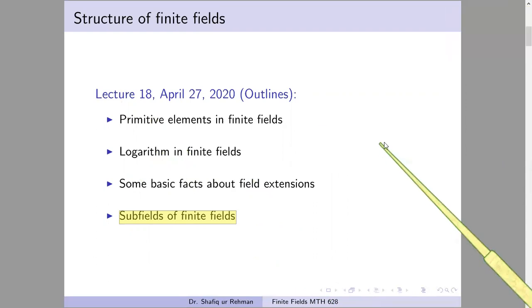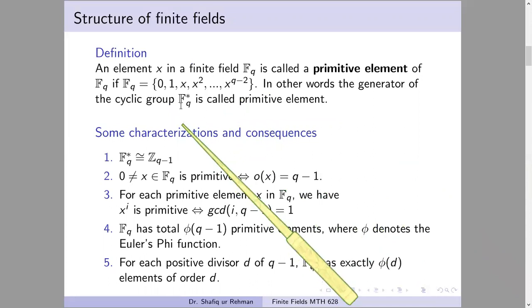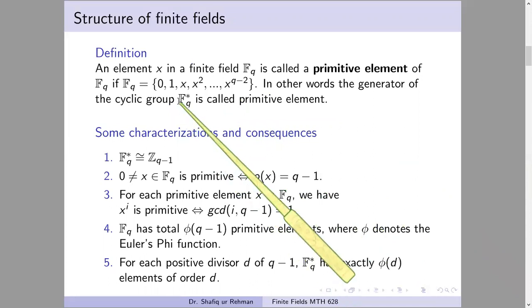So, first, we recall again the definition of primitive element. What are the primitive element? A primitive element is simply a generator of the cyclic group. Which cyclic group? Which is formed by the non-zero element of the finite field.